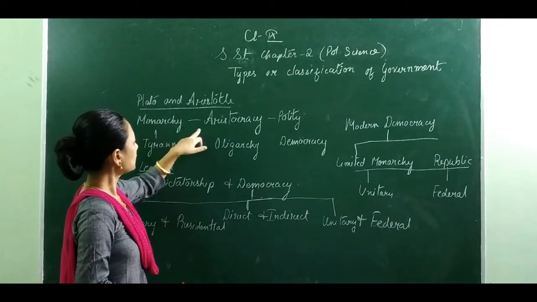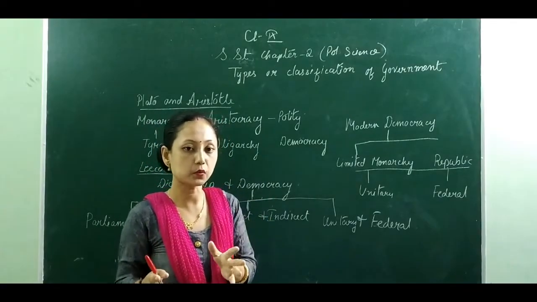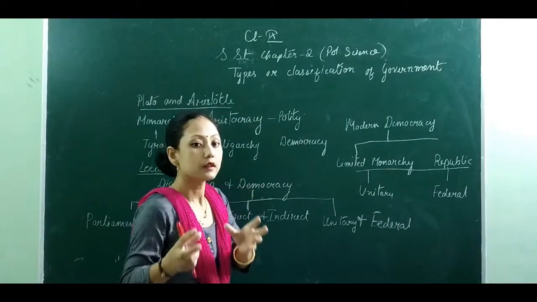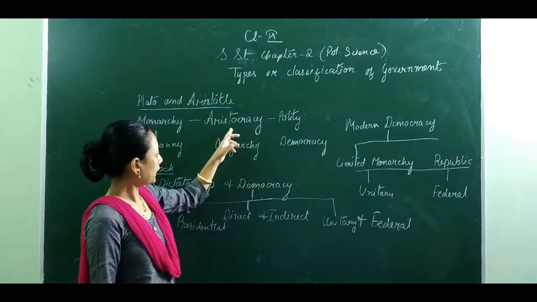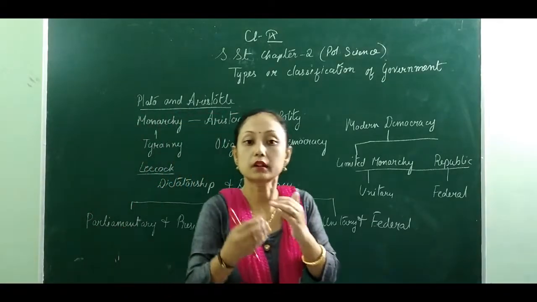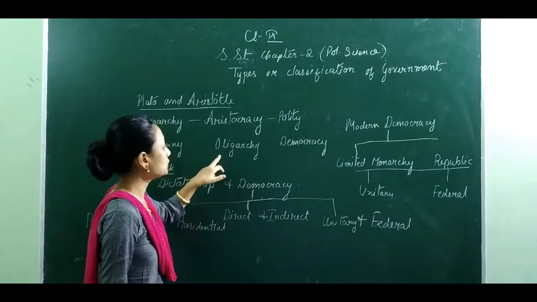Another one is aristocracy. Aristocracy is a form of government where a few groups of people rule a country, and when those few people start working for their selfish wishes, it turns into oligarchy.